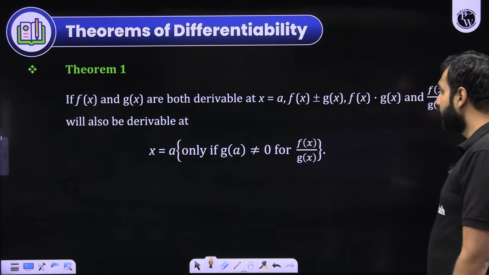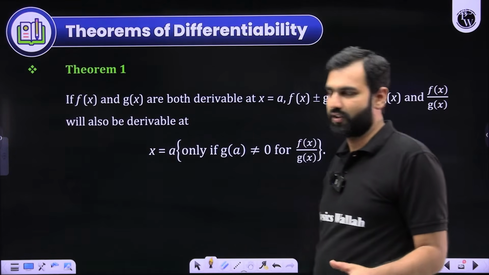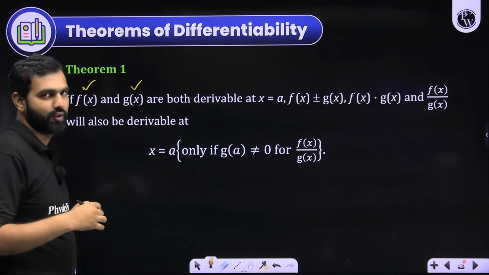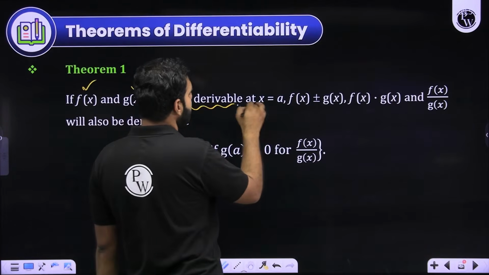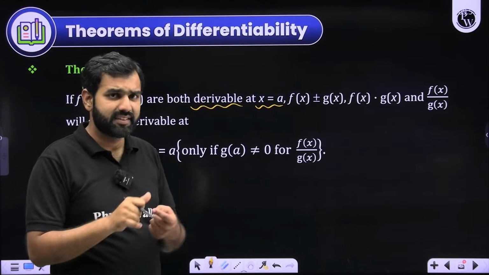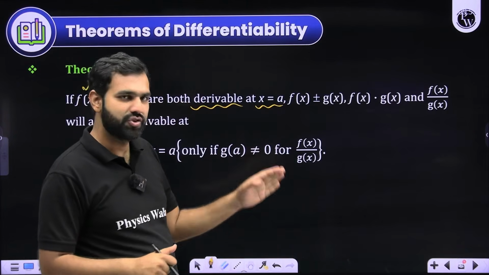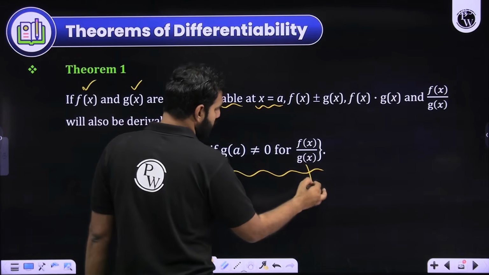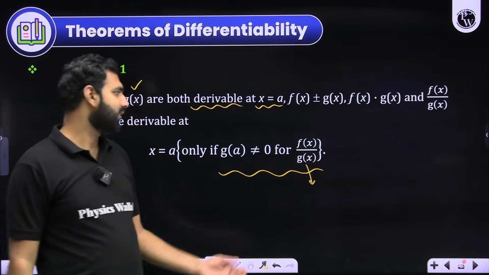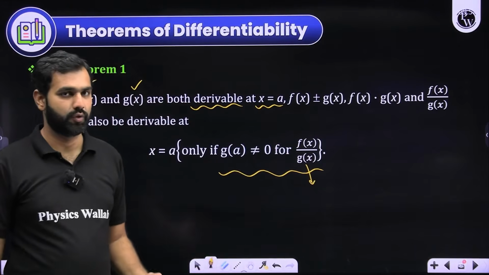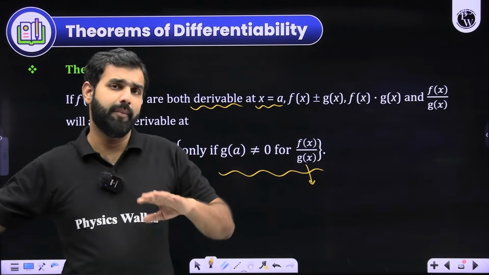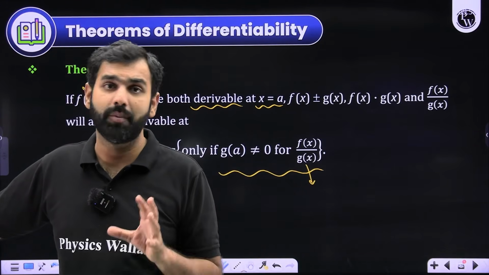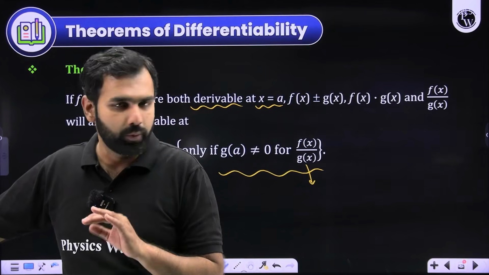Now, when you move further, what you see is some theorems based on differentiability. As we have discussed in continuity, let's say there are two functions f of x and g of x. Both are differentiable at a point x is equal to a. Then their sum, difference, product and division will be differentiable at x is equal to a, except for a change that g of x should not be 0. If at any point g of x is 0, then the function will not be defined. So remember, whenever you add, subtract, multiply or divide two differentiable functions, then that result is also differentiable at that point. I hope no confusion in that.